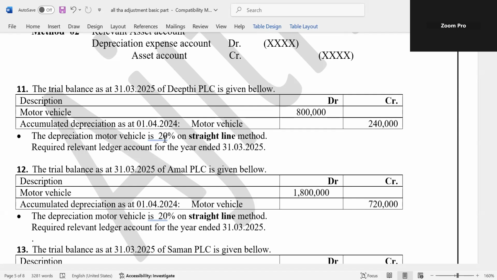Think how to calculate depreciation and how to record the ledger account also. The motor vehicle is in the trial balance, motor vehicle, and accumulated depreciation is also given. Think accumulated depreciation is given 240,000 at the beginning of the year.